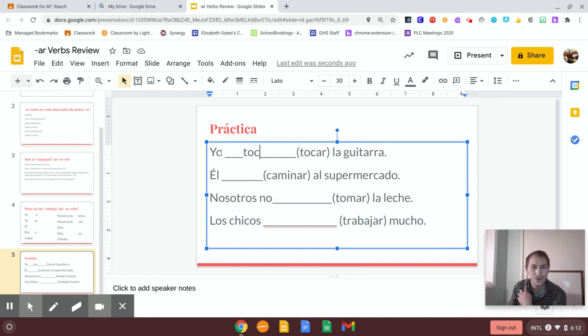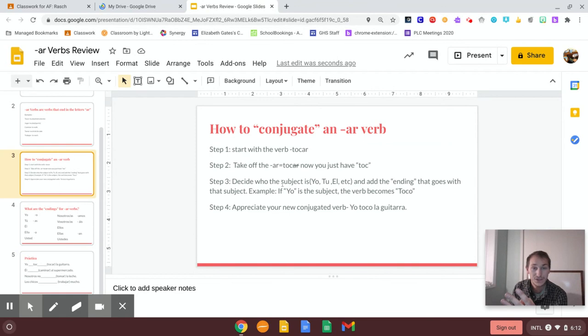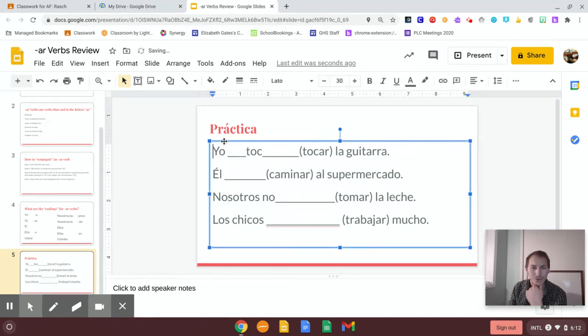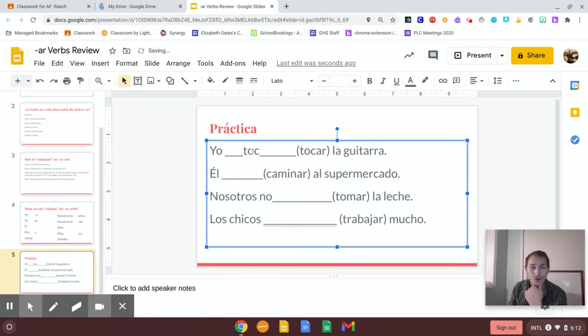Now I need to find out who is the subject. This is step 3 now, I believe. Step 3 is to decide who the subject is and add the ending that goes with that subject. So, who is the subject? Is it guitarra? Is it tocar? Or is it yo? Yo. All right, so your subject is yo. Now we need to think what ending goes with yo.